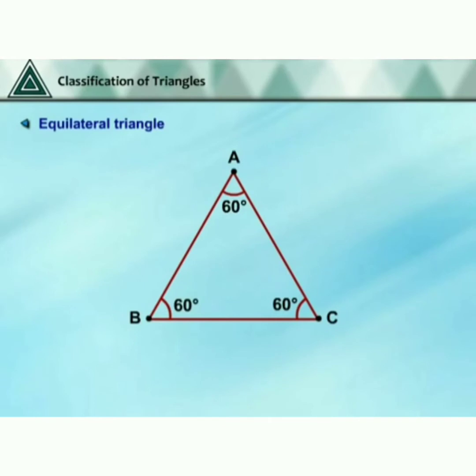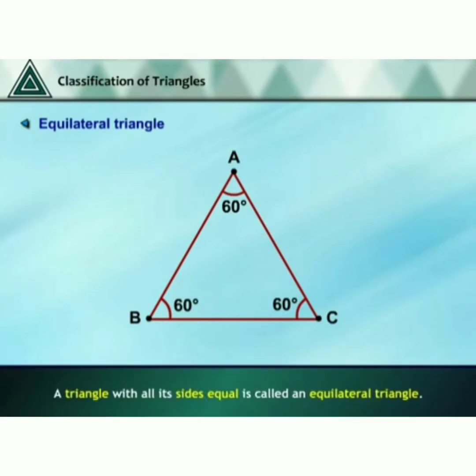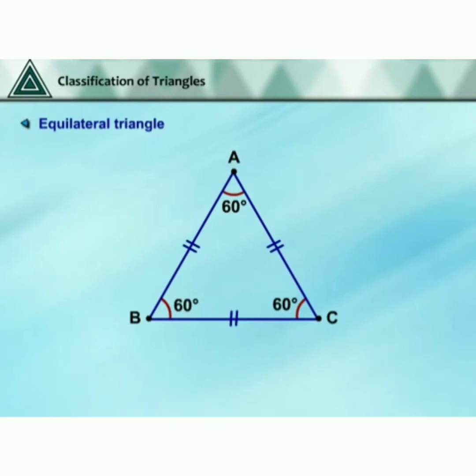Then equilateral triangle. See the sides. A triangle with all its sides equal is called an equilateral triangle. Each angle is 60 degrees. So AB equals BC equals AC, and each angle is 60 degrees. These values are the same, so it is an equilateral triangle.